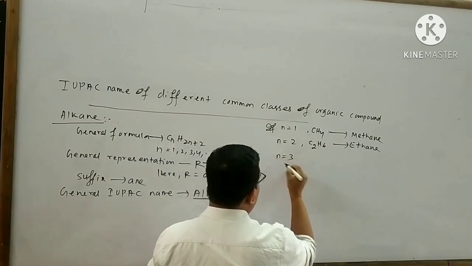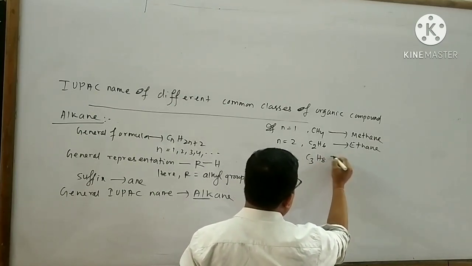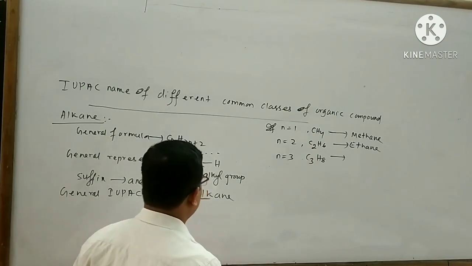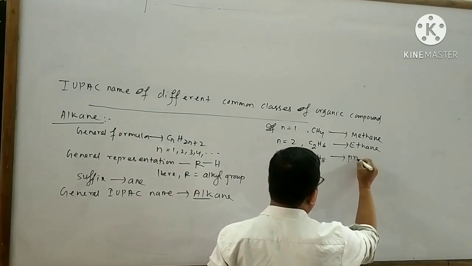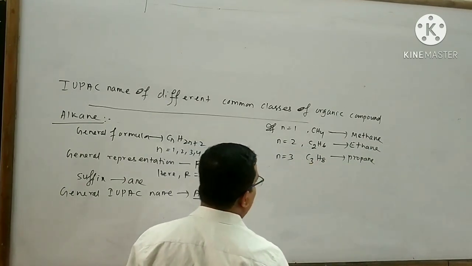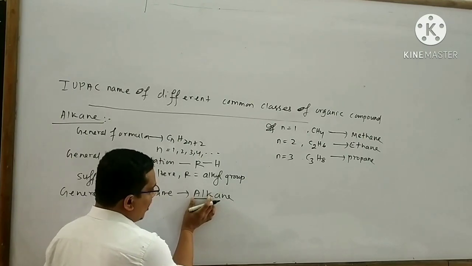If n equals 3, the alkane is C3H8. The name of this alkane is propane. For 3 carbon atoms, the word root is prop. Now remove this word al and use the word prop.